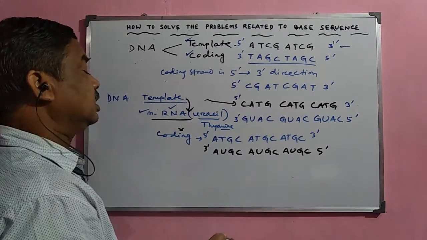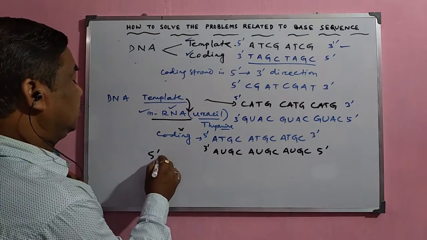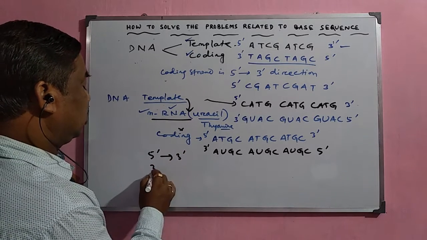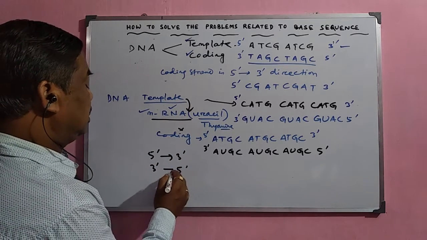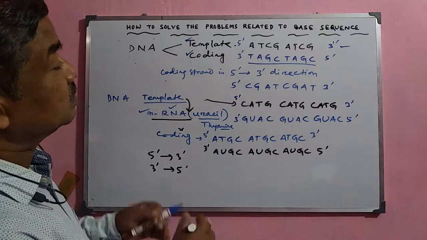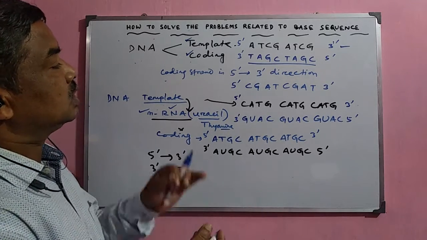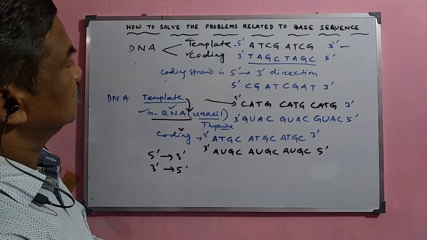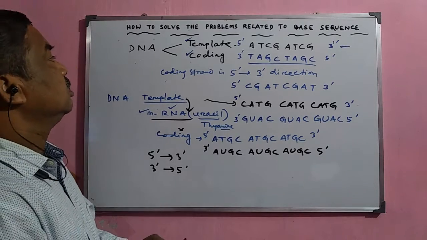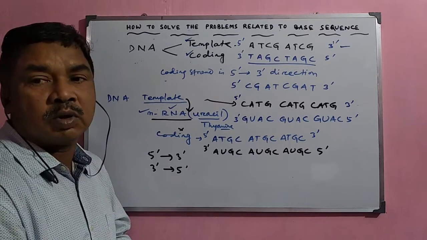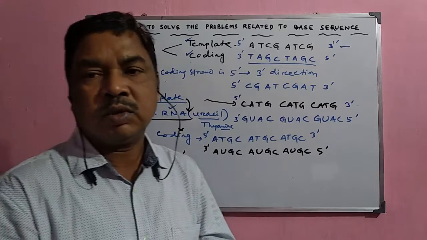So if it is asked from the 5' end to the 3' end, or from the 3' end to the 5' end, then automatically you can change the direction, because sometimes some tricky questions are also asked in this way. Now, I think you can solve the problems related to the base sequence.